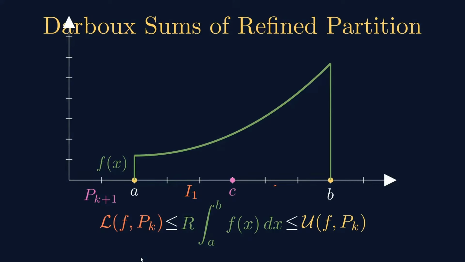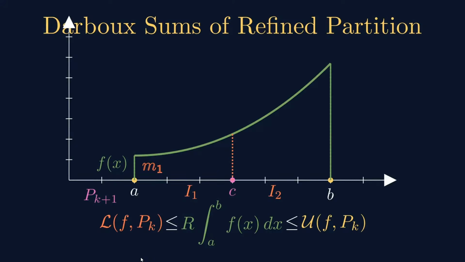So it has one more point than the earlier partition. Therefore Pk+1 is a superset of Pk, and therefore it is a refinement of Pk. Then it has two basic intervals, I1 on the left of c and I2 on the right of c. The length of the interval I1 is obviously c minus a, and the length of the interval I2 is b minus c.